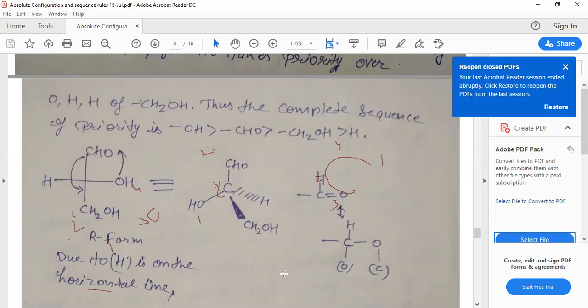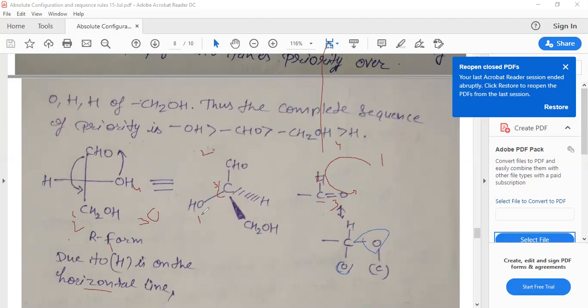Okay, for example, the last example we will discuss here. Look, the CHO group, OH group, CH2OH group, and H. The CHO group and CH2OH group both have oxygen atoms, but the CHO group has the carbon attached to 2 oxygen atoms.